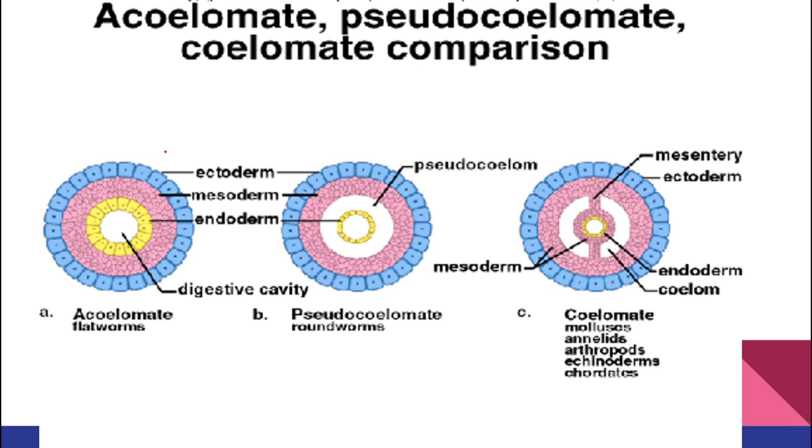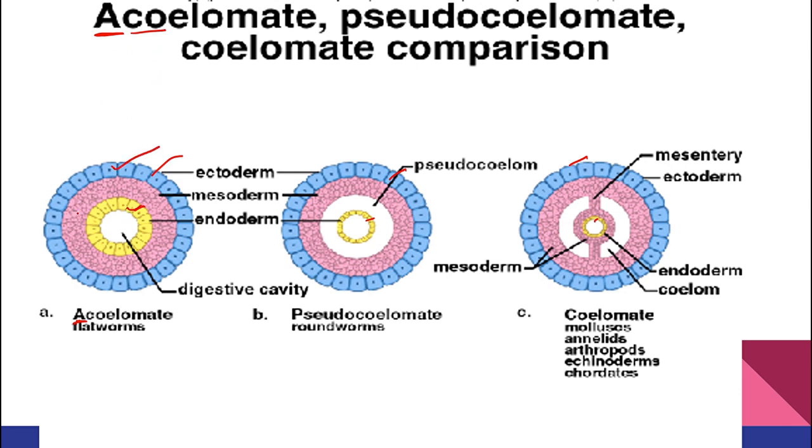Now see here class, let's see the picture and you will understand in a better way. This blue color is nothing but your ectoderm. This yellow one is your endoderm. Again ectoderm, endoderm, ectoderm, endoderm. This much is clear to you, right? Now let's see about acoelomate. Coelom, what did I tell you? Coelom is nothing but body cavity filled with the fluid. When I say A, it means there is no body cavity present.